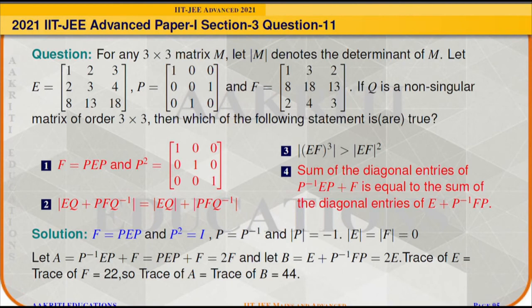So the trace of both the matrices, it means the sum of the diagonal entries of the matrices P inverse EP plus F, is equal to that of E plus P inverse FP. So options 1, 2 and 4 are correct.